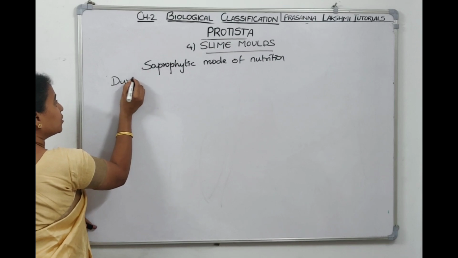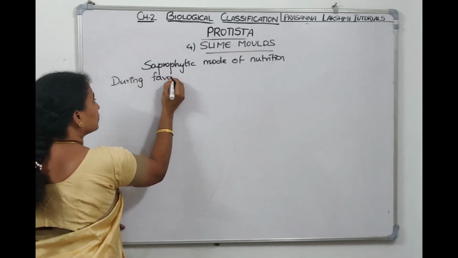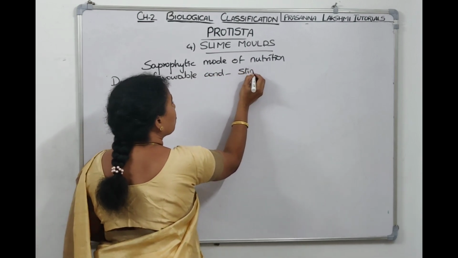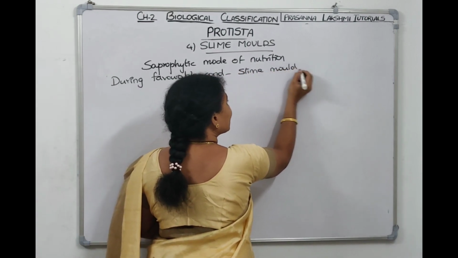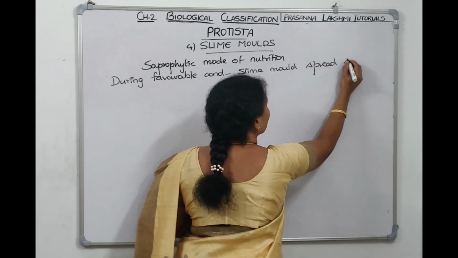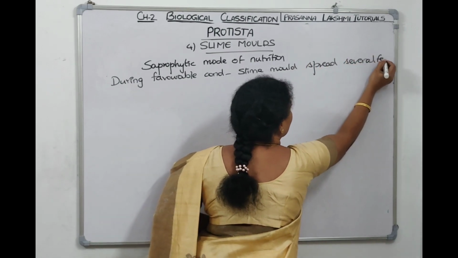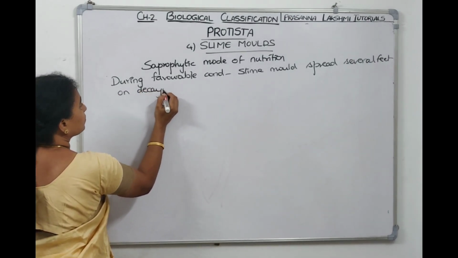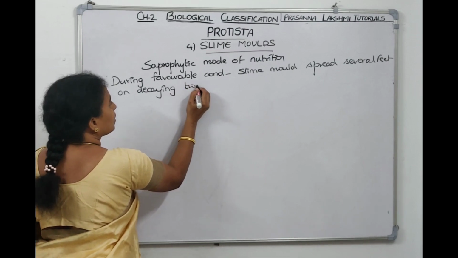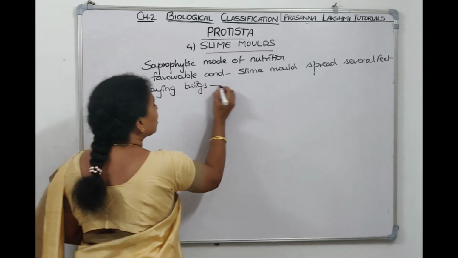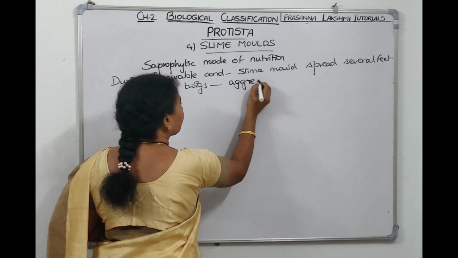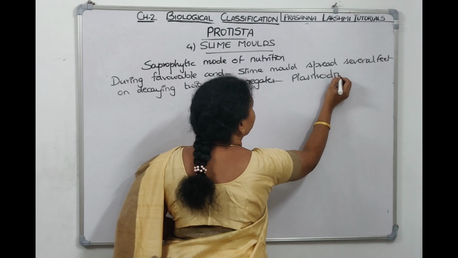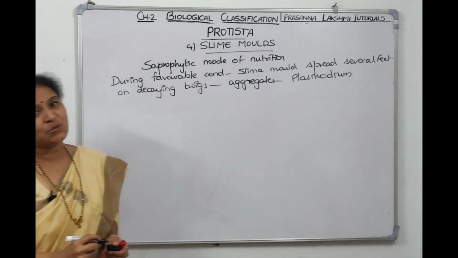during favorable conditions, the slime molds, they spread several feet. Where are they spreading? On the decaying twigs. They are spreading several feet on the decaying twigs and they make aggregates. What are the aggregates called? Plasmodium. During unfavorable conditions, what will it do?